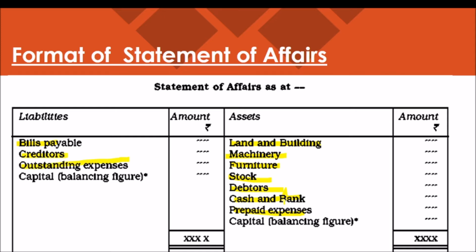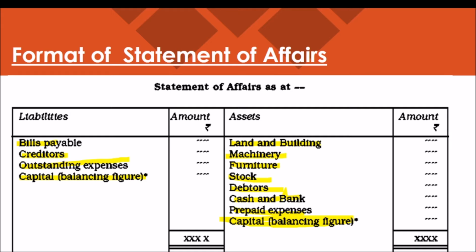When we find the total assets and the difference between assets and liabilities, if the balance appears on the liability side, that is the positive value of capital. If the difference appears on the asset side, that is also capital but a negative balance of capital.